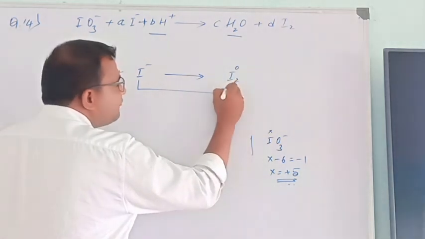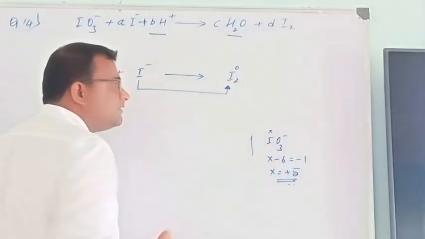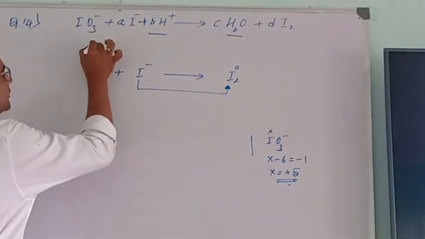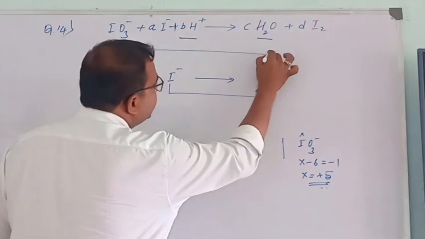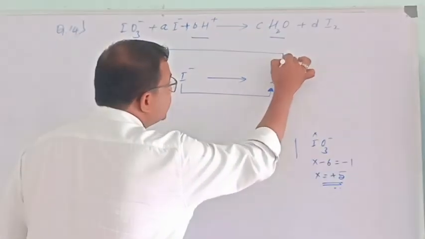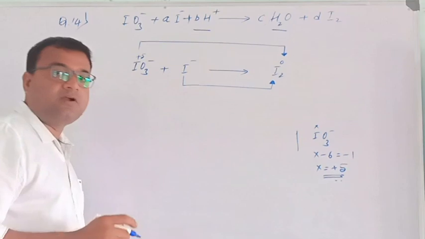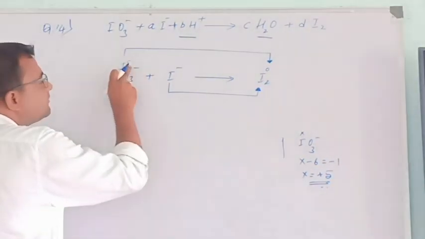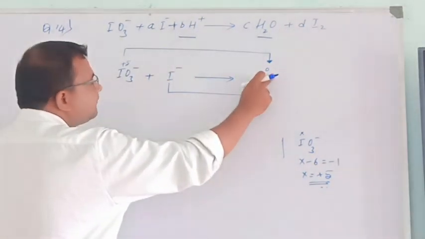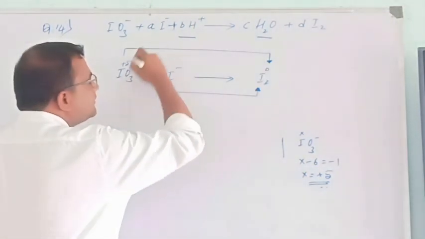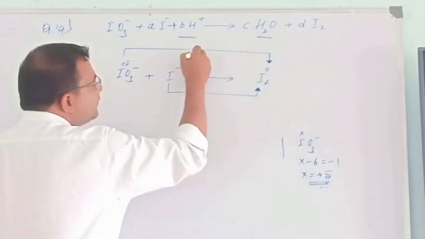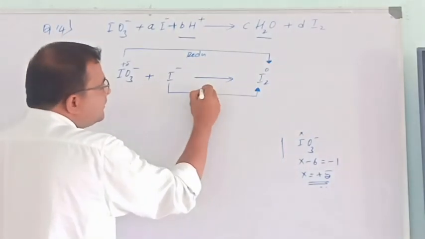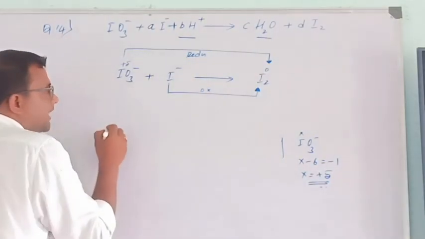What type of reaction is this? This is a disproportionation reaction. Sorry, comproportionation reaction. The reverse of disproportionation is called comproportionation reaction. So plus 5 to 0, this is a charge decrease, so reduction. I minus to 0, charge increase, this is oxidation. Right? Separate reactions.